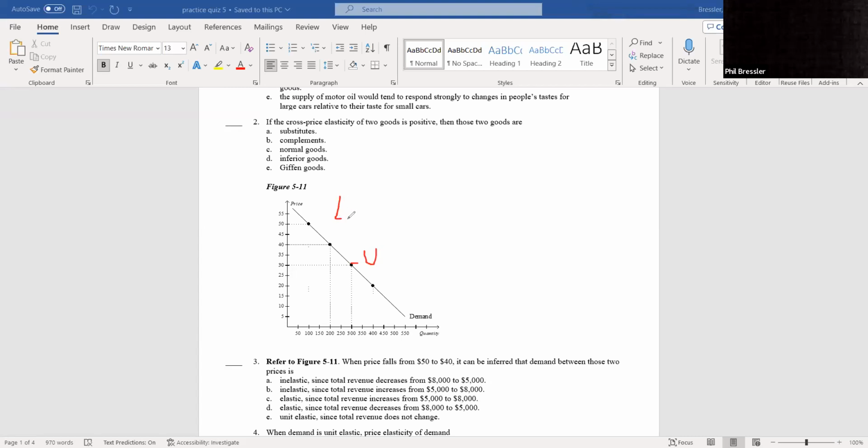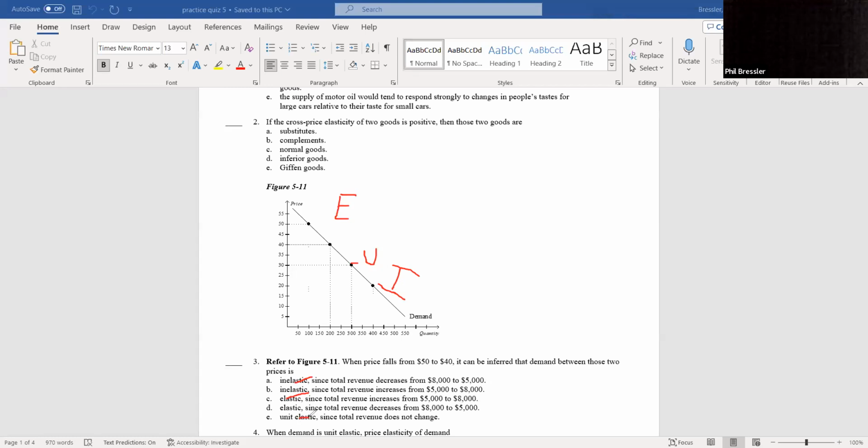This is going to be elastic, because I think E before I. And this is going to be inelastic from the U going down. So I know the answer is going to be elastic from 50 to 40. I could cross out A, I could cross out B, and I could cross out E. Now that leaves me with C and D.